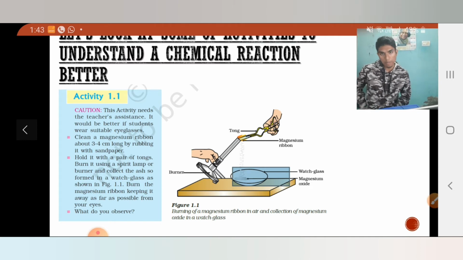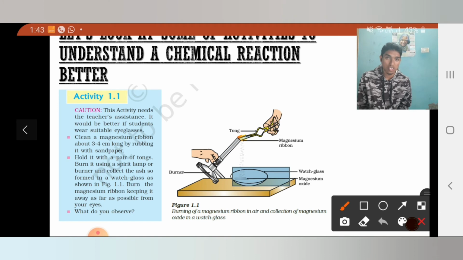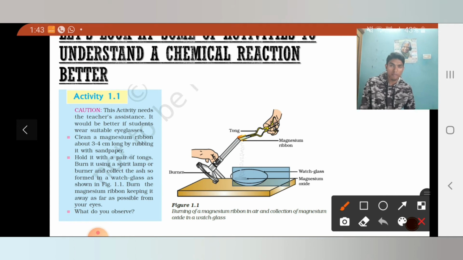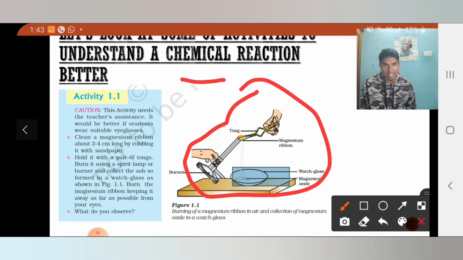So what is happening again here? There is a change in the state of the magnesium ribbon. It's changing its state. It was a ribbon first, now it has become white powder. So what is again happening? Chemical reaction is happening, right?